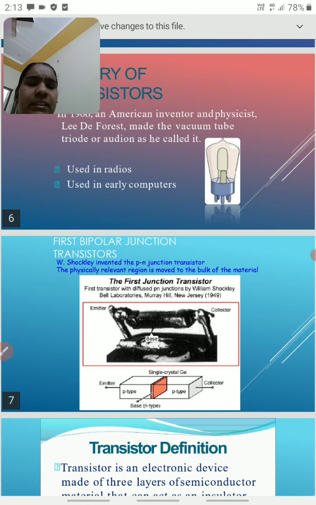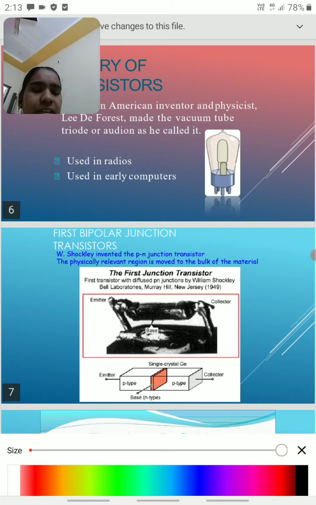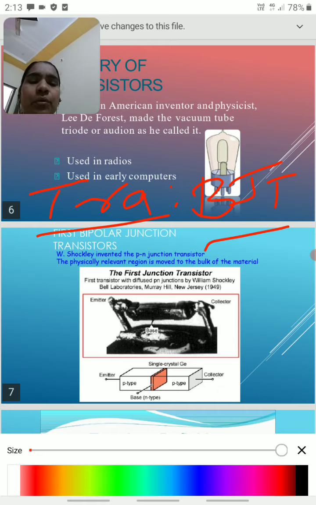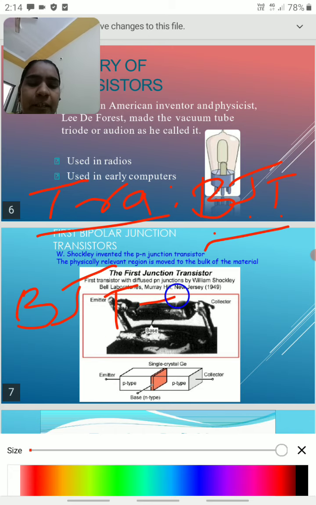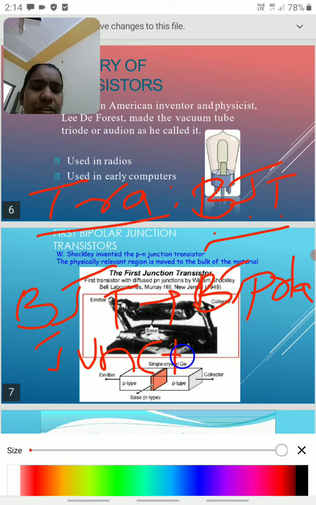One question is: is there any difference between transistor and BJT? No, transistor is nothing but another name for BJT. Actually, BJT is the complete name of the transistor. BJT is nothing but bipolar junction transistor.